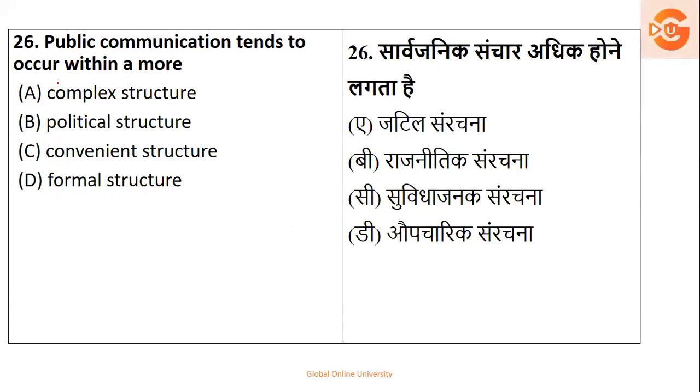Next, public communication tends to occur within a more either complex, political, convenient, or formal structure. So public communication कैसे होता है? It's convenient. When you need more people and more resources, you do it as per convenience. So it is called a convenient structure. That is option number C, the right answer.